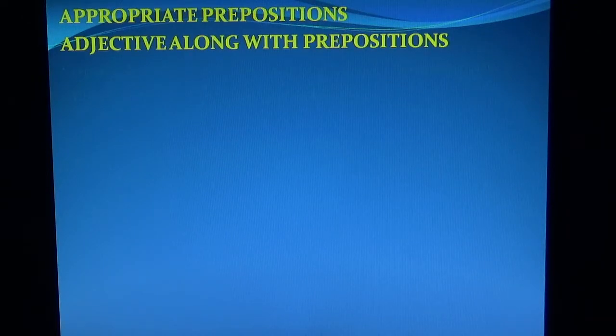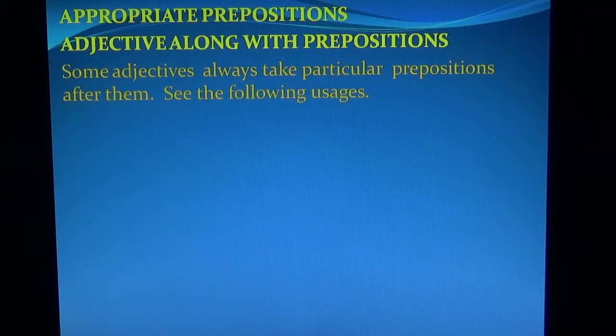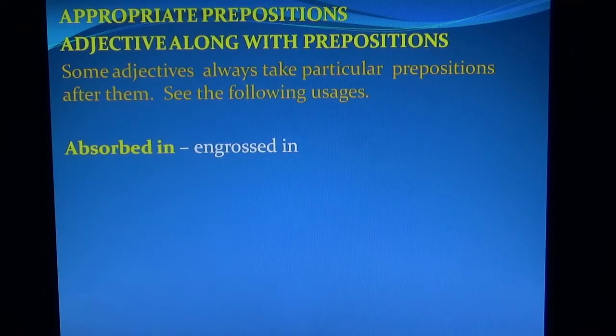In this chapter, some adjectives always take particular prepositions after them. See the following usages. In this lecture we are going to discuss the fixed prepositions as well as their meaning and their usage in sentences, how they can be used.